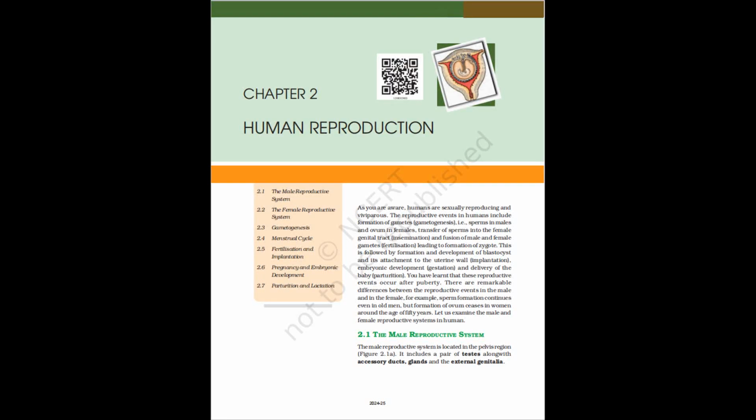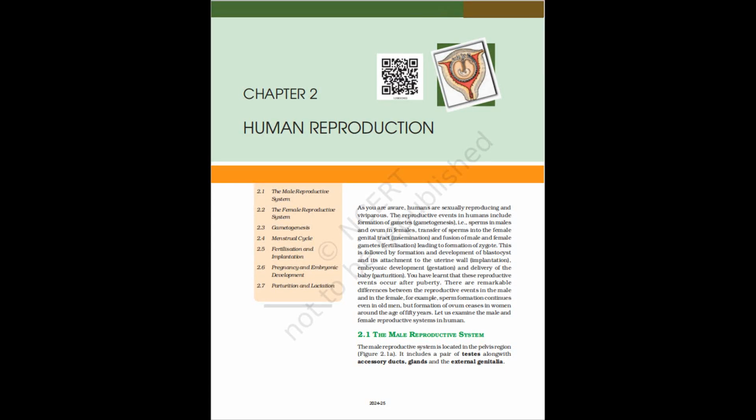Figure 2.1b, diagrammatic view of male reproductive system, part of testis is open to show inner details. Ureter. Vas deferens. Epididymis. Vasa efferentia. Rete testis. Testicular lobules. Glans penis. Foreskin. Testis. Urethra. Bulbourethral gland. Prostate. Seminal vesicle. Urinary bladder.